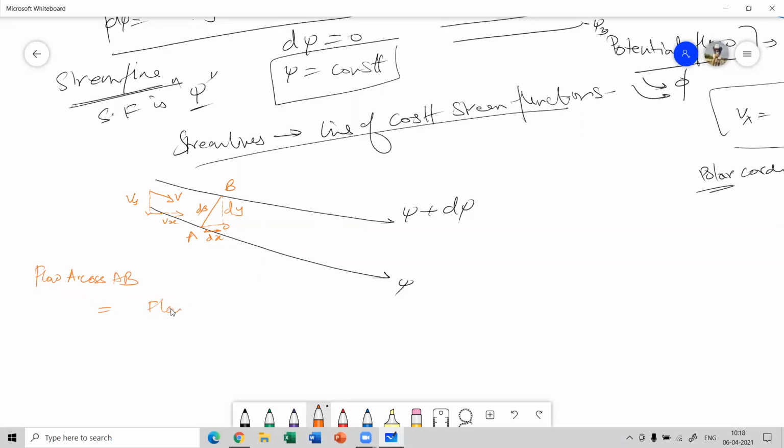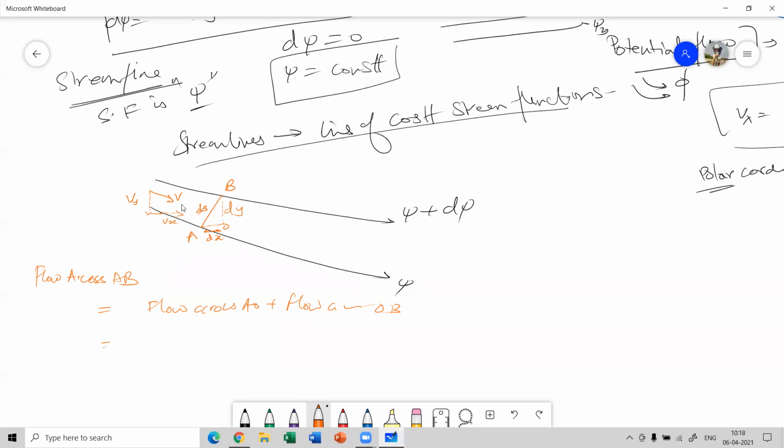That is flow across AO plus flow across OB. अगर मेरे को flow across AB निकालनी है, so I can say, let's say the fluid crossing AO, and how much the fluid is crossing OB.